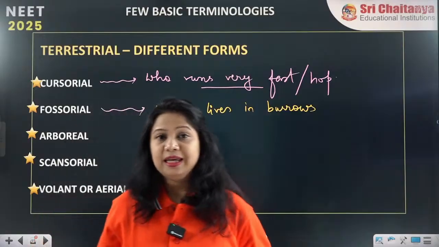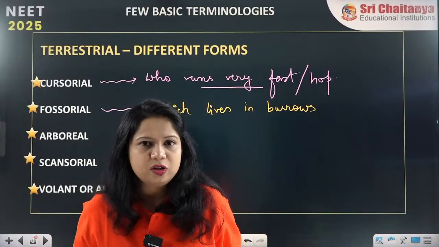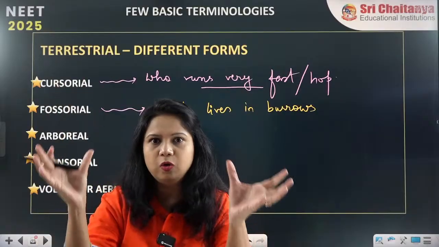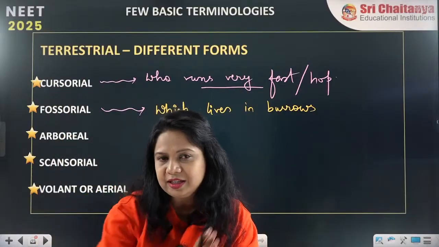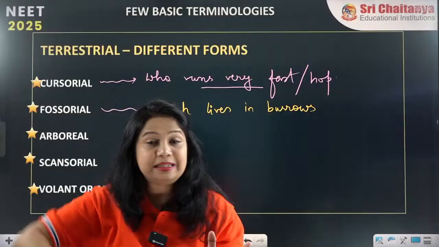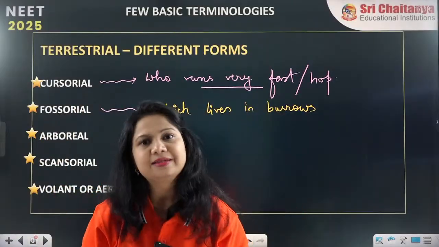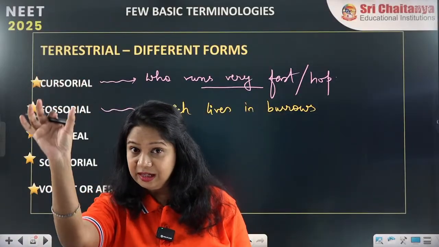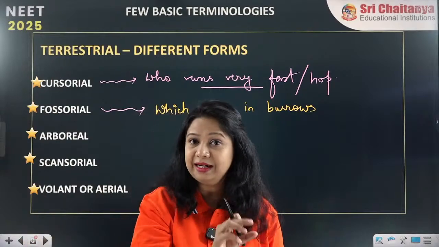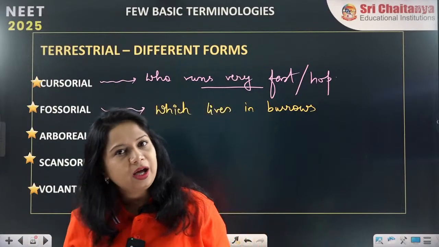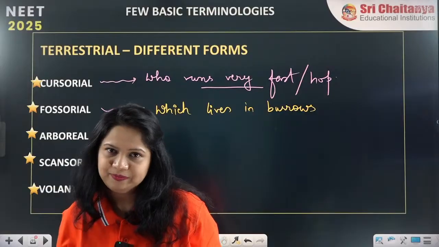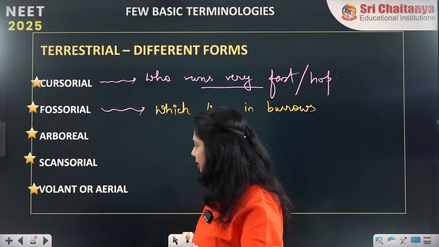Burrows means they keep digging in the sand or soil, and they make a whole house for themselves inside the soil. They make a tunnel-like structure inside the soil, and they start living inside it. So they dig the soil and live inside it. These organisms are called fossorial. Okay, I will not give you an example. Later I will come.